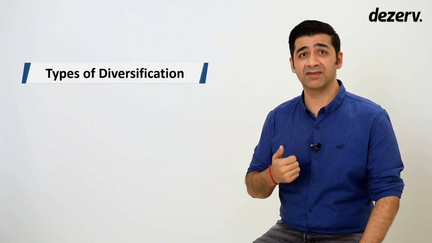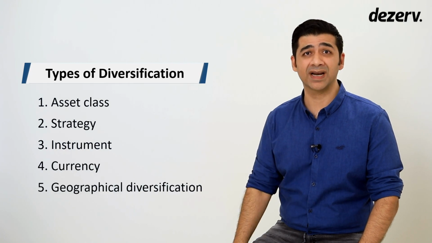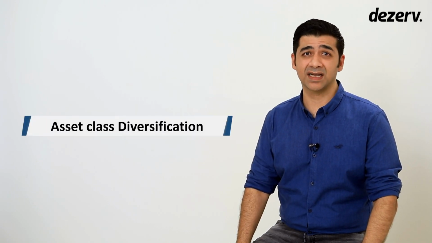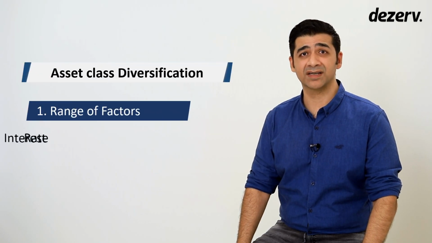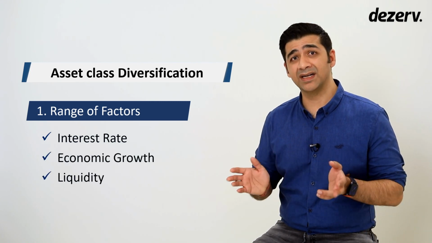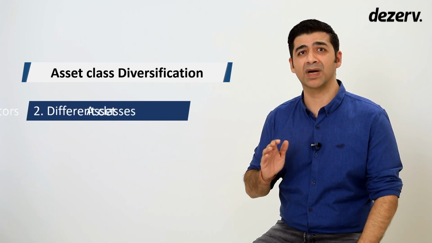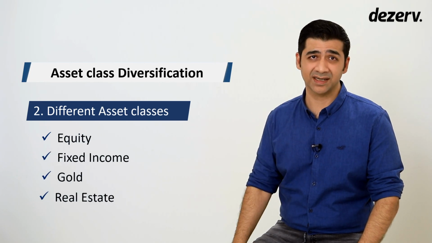So there are different types of diversification as well. Some important diversification strategies are asset class, strategy, instrument, currency, and geographic diversification. Let's try to understand these a bit more in detail. Asset class diversification. Different asset classes perform differently over a specific period depending upon a range of factors like interest rates, economic growth, liquidity, etc. To ensure consistency of returns, it is advisable to allocate money across different asset classes like equity, fixed income, gold, and real estate.